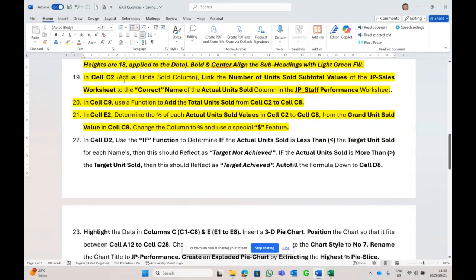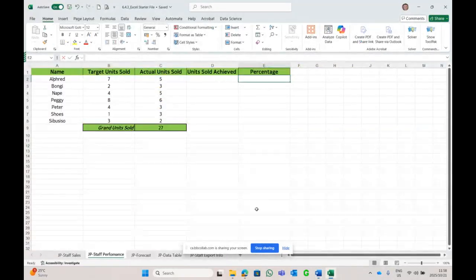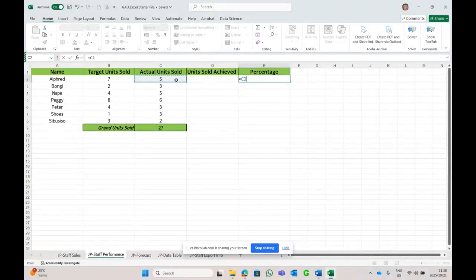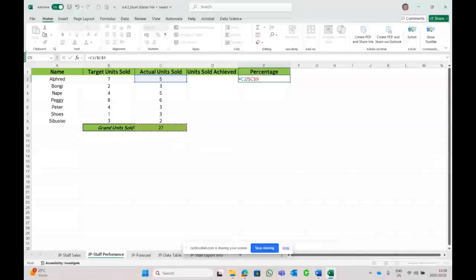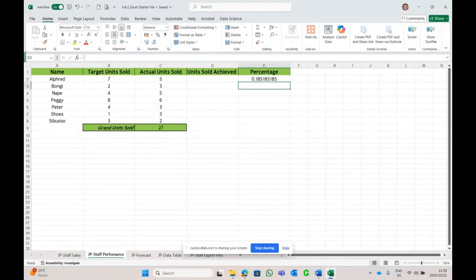Okay, so in cell E2, mouse, where are you, pointer? There we go. E2 is equal to 5 divided by the grand total, F4 key, and enter. But what did we forget to do? We must convert the cell or column to percentage.